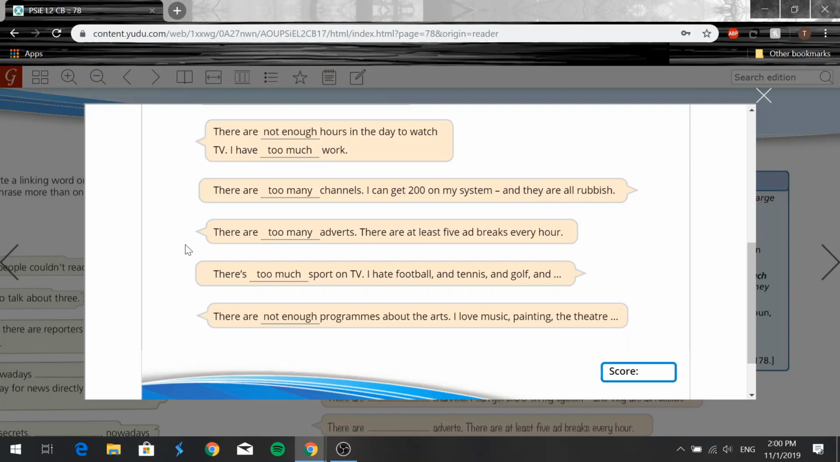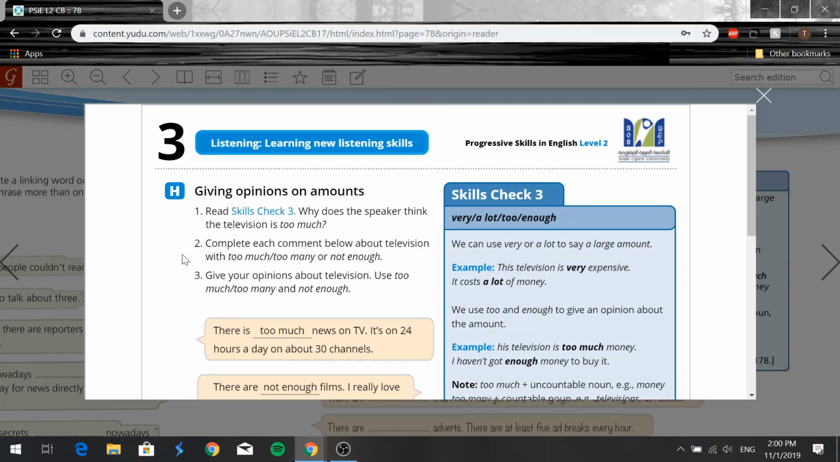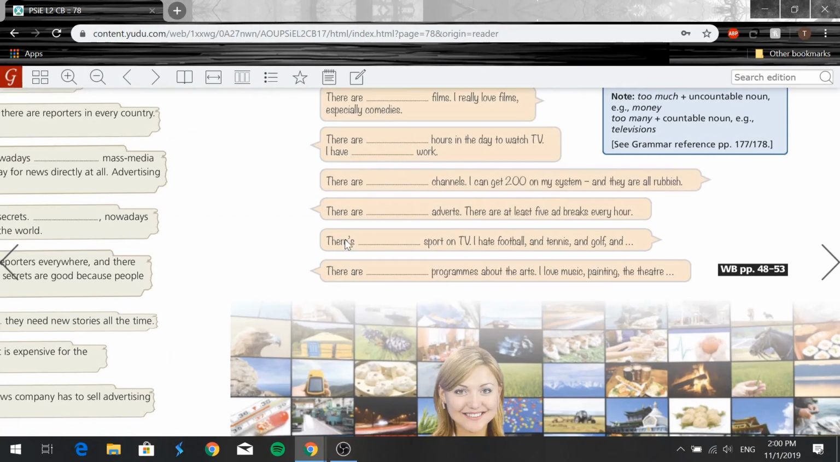There are too many adverts. There are at least 5 ad breaks every hour. There's too much sport on TV. I hate football and tennis and golf, and on and on and on. There are not enough programs about the arts. I love music, painting, the theater, etc. Right? So that was exercise H, you guys, giving opinions on amounts. And yeah, that was listening, you guys.